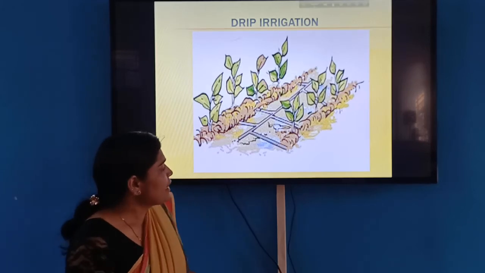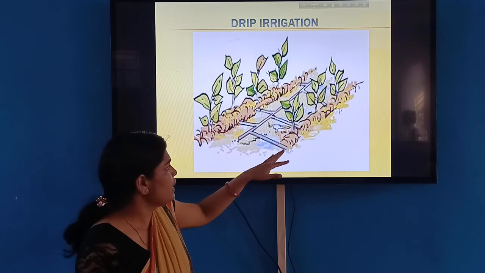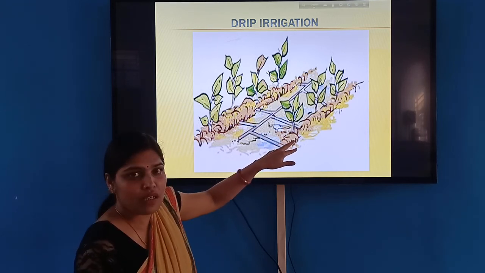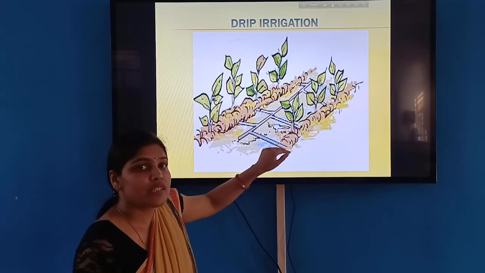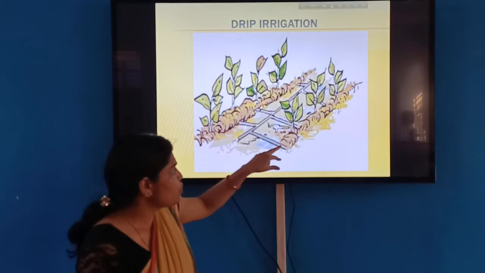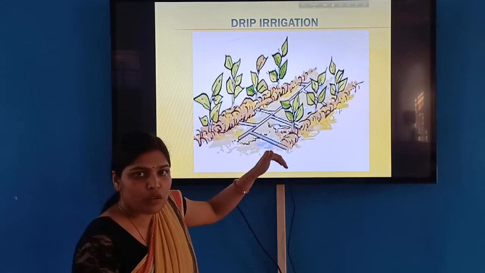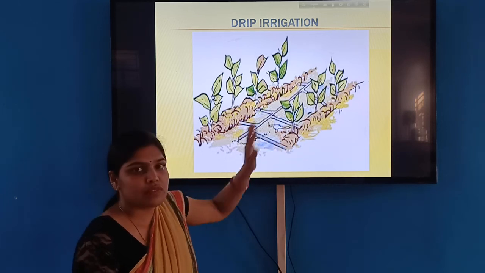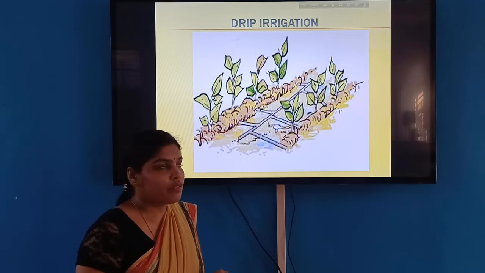It is a technique in which narrow tubings pour water directly to the base of the plant, so that the wastage of water is avoided. These tubings have a narrow hole, and they put water drop by drop at the base of the plant, and in this way they avoid the wastage. So this is a good method of irrigation to avoid wastage.